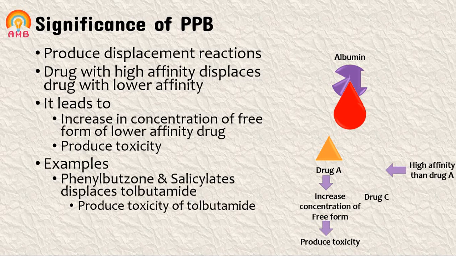So if phenylbutazone or salicylates are taken with tolbutamide, there are chances of increase in toxicity of tolbutamide because its free concentration can be increased, and the toxicity of tolbutamide is severe